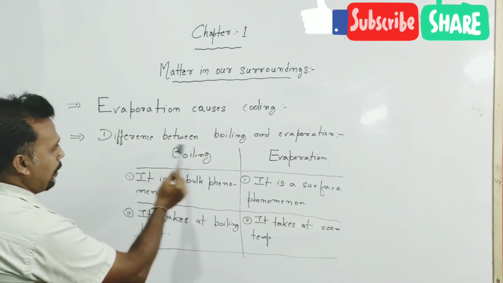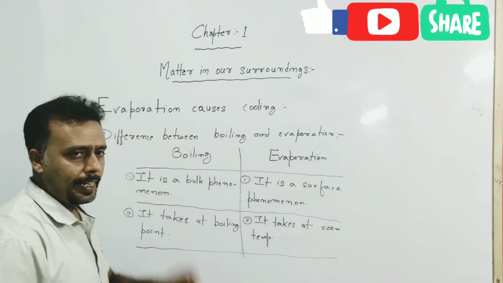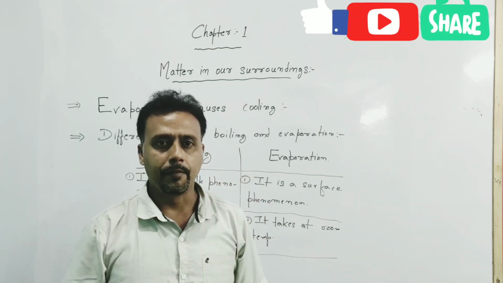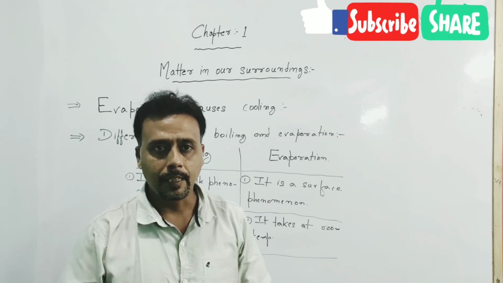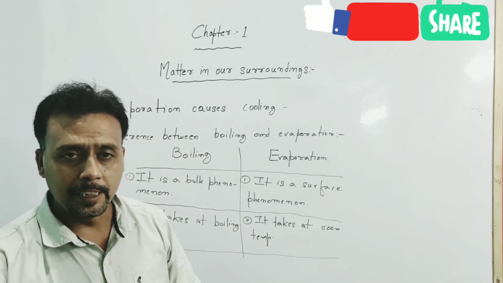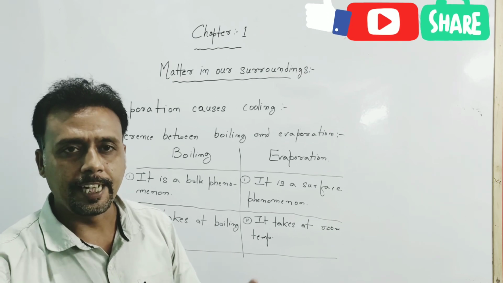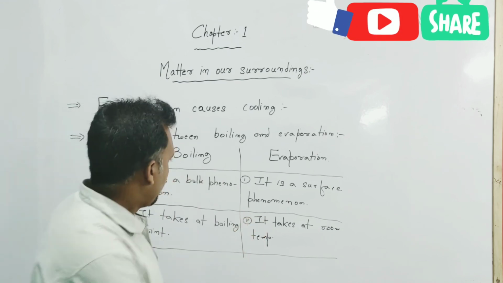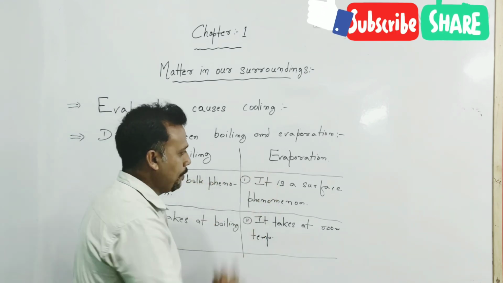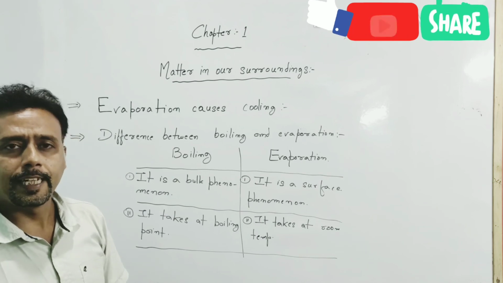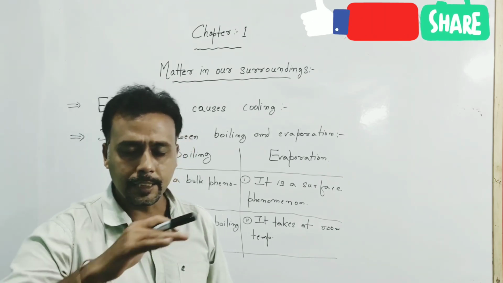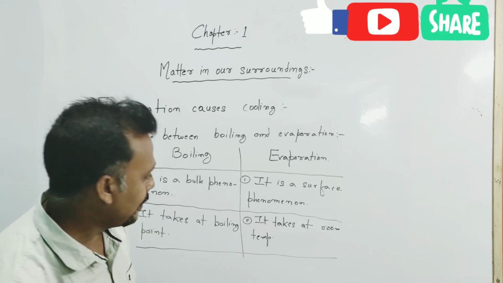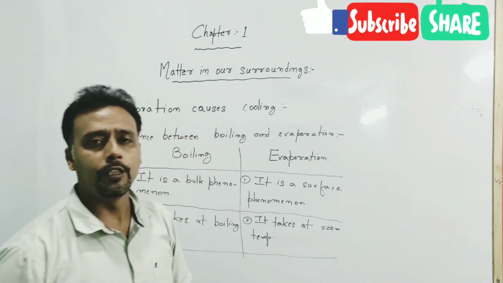Thus, the water inside the earthen pot becomes cooler. Now, the difference between boiling and evaporation. Boiling is a bulk process. It takes place throughout the liquid, but at a particular temperature, and that temperature is known as boiling point. Means boiling is a process which takes place at boiling point and the liquid changes into vapor. In comparison to boiling, evaporation is a surface phenomenon because it does not take place throughout the liquid. It just takes place on the surface, and it takes place at room temperature, or you can say at any temperature.